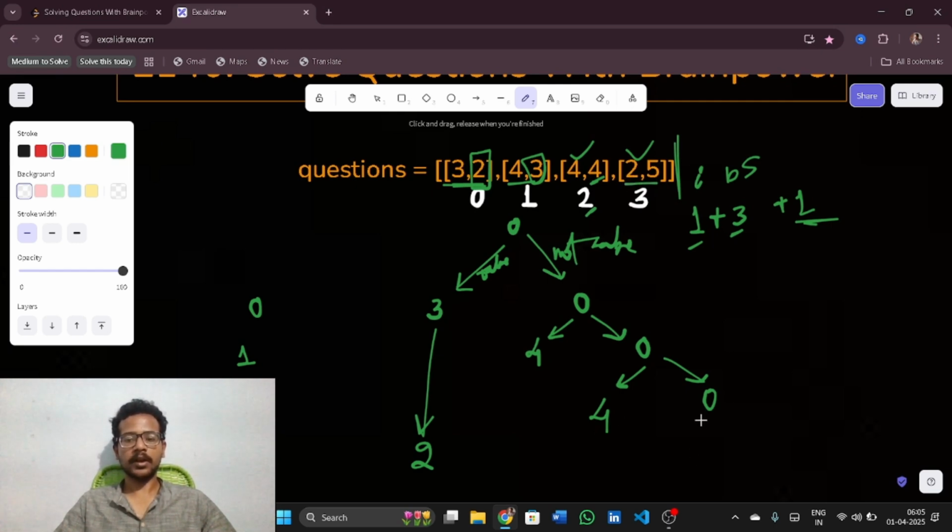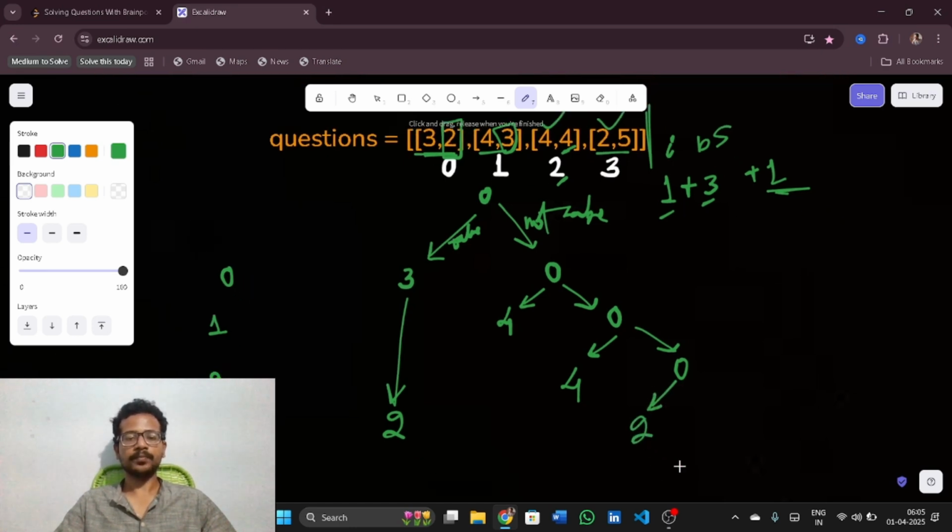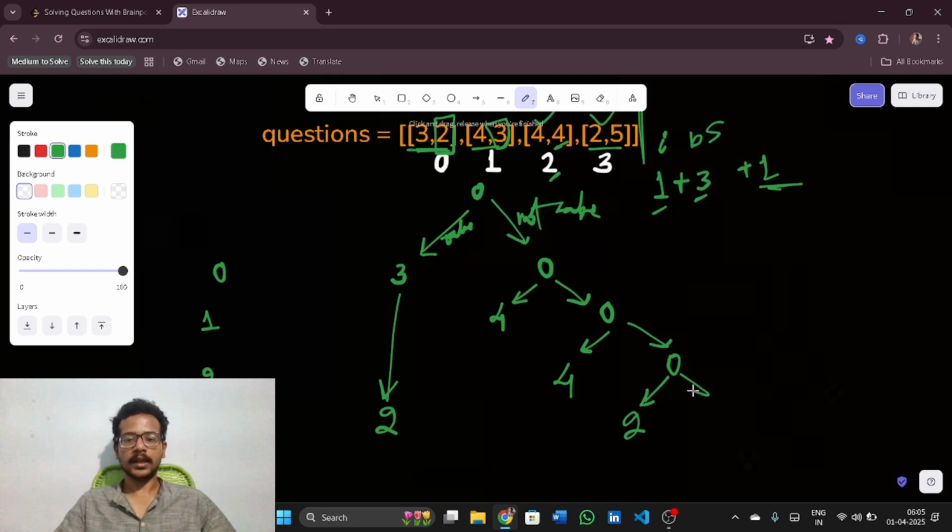Now I have 2 comma 5. I would take 2 comma 5 and the score would be 2. If I don't take 2 comma 5, then it would be 0. But here I have taken 0 and then 3 and then 2. The total score here would be 5. So instead of going through the other path, I would be adding 3 plus 2, which would be 5.